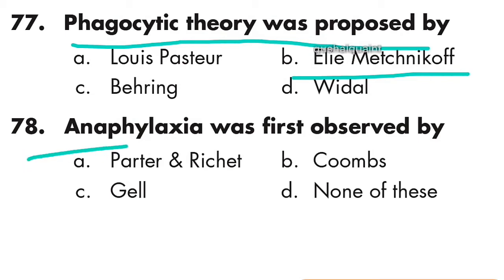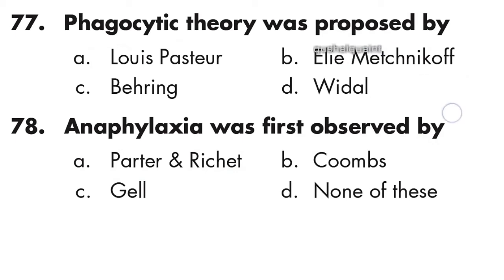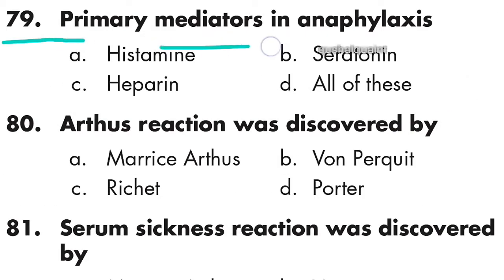Next question: anaphylaxis was first observed by Portier and Richet. Option A is right. Next question: primary mediators in anaphylaxis are histamine, serotonin, and heparin. All of these. Option D is right.